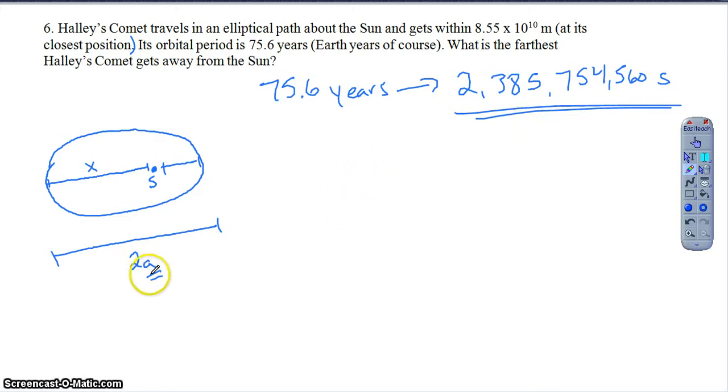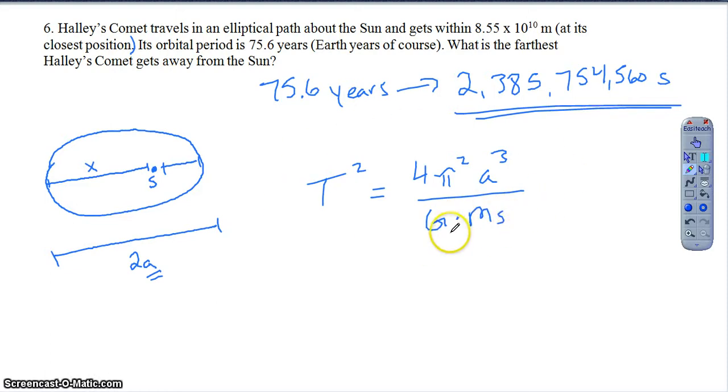So then if I want to find a, well, that's just using the period equation we saw, right? That's using Kepler's third law. Kepler's third law showed us the relationship between period and that semi-major axis. In the equation, obviously, I do hope you guys are comfortable developing this. It is in your notes if you need to go back and look at it. But the relationship then between the period and the semi-major axis is this one, right? It's T squared equals 4 pi squared a cubed over G times the mass of the Sun. Right? So now it's just a matter of plugging everything in.